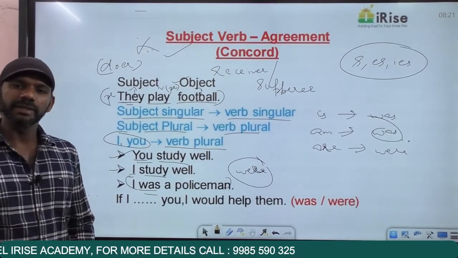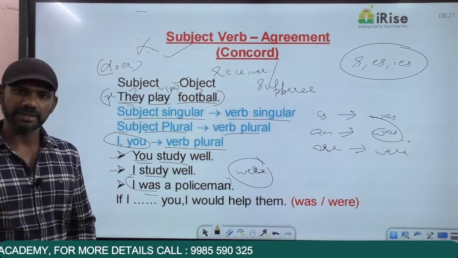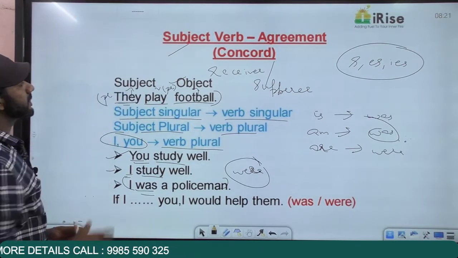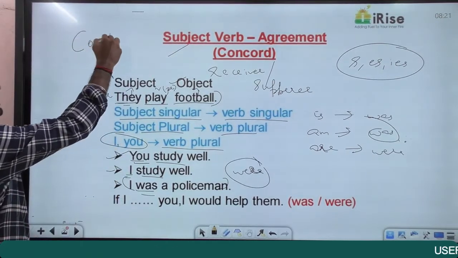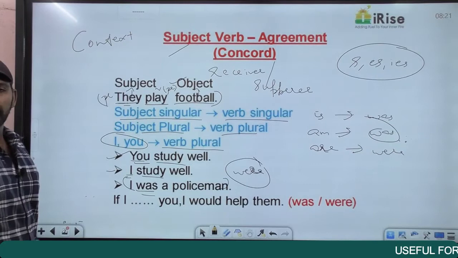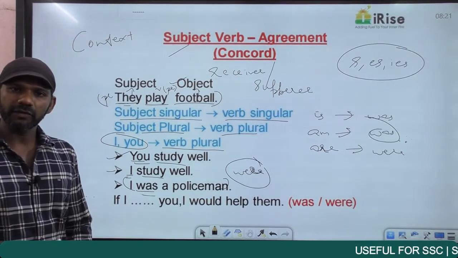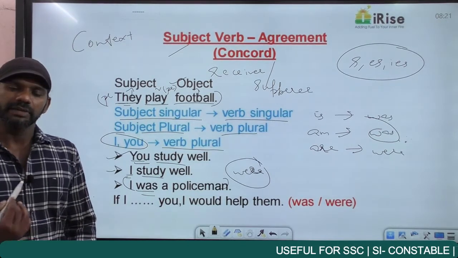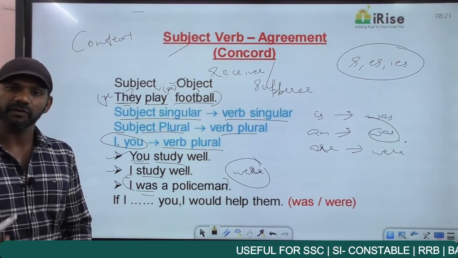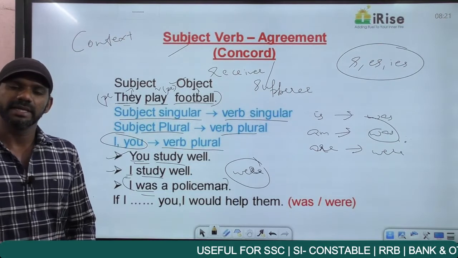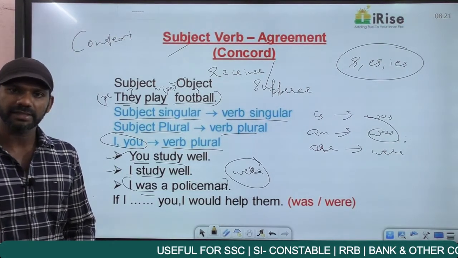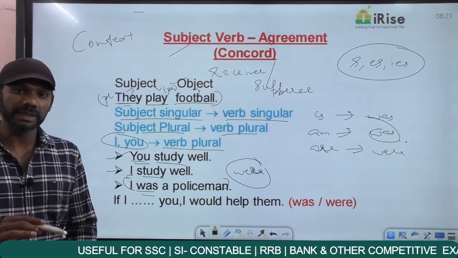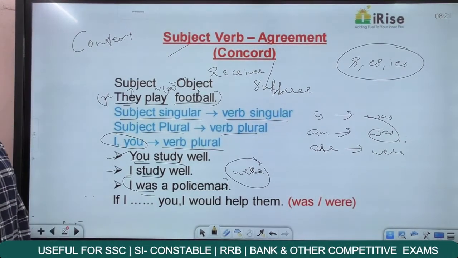Now, when you go for a statement, in the case of English, any question, the two things that need to be focused on are, one is understanding the context. Understanding the context means the meaning of each and every sentence must be understood by us. When you go for a statement or a question, first try to understand the meaning of a sentence. If you are able to understand the meaning of a sentence, sometimes you may be able to get the answer without even the help of a rule, but only sometimes.